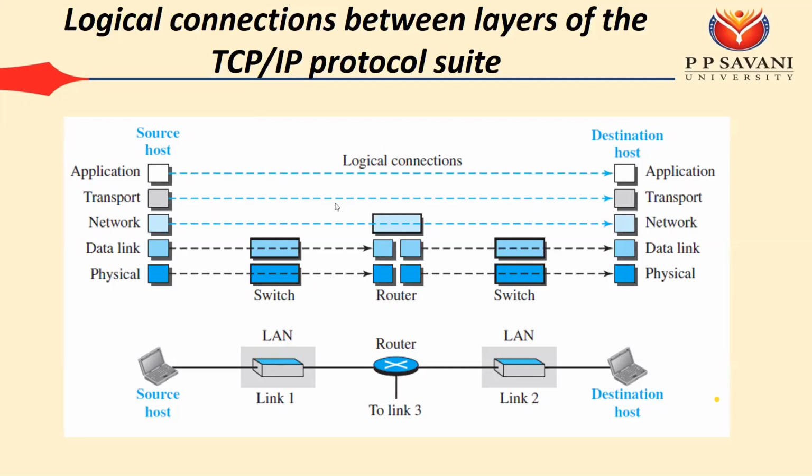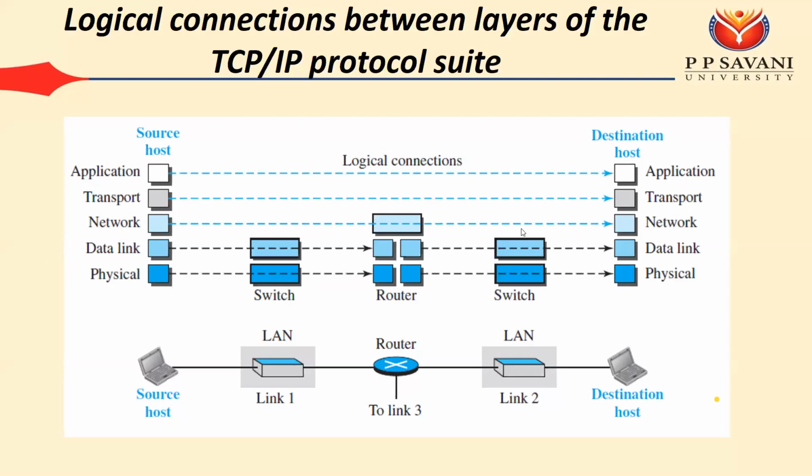So we can assume that this application and this application can communicate, and this port address and this port address can both communicate. This network layer and this network layer can communicate like that. On the data link layer we need to worry about the communication between the source and the router. So the data link layer of the source and the data link layer of the router can communicate. Then the data link layer of the router and the data link layer of the destination can communicate. So here there is not any physical communication.